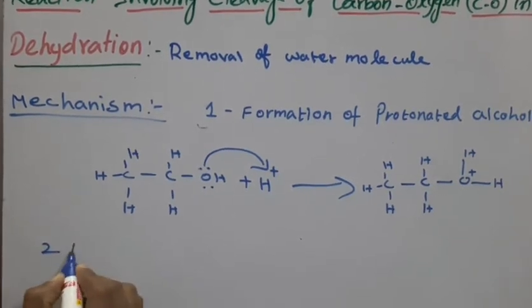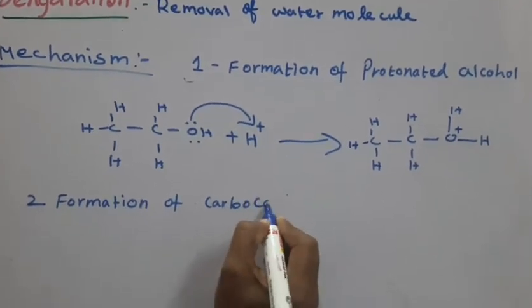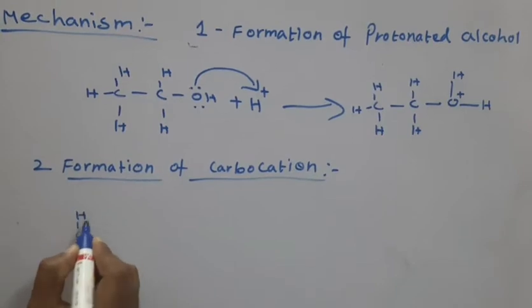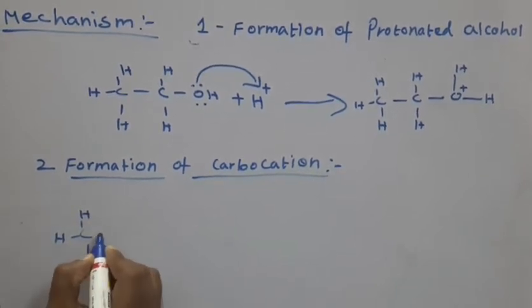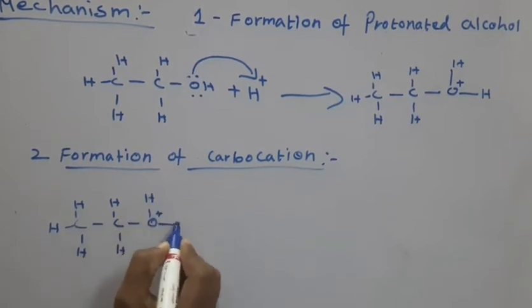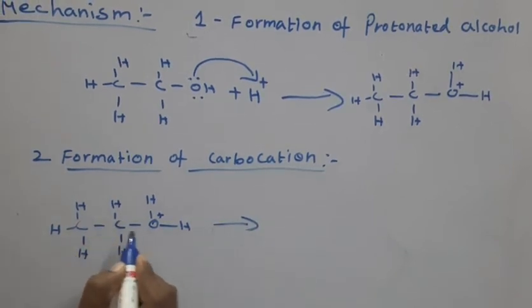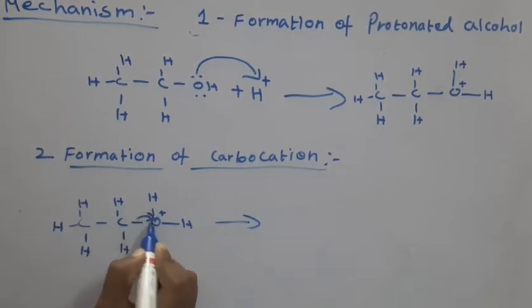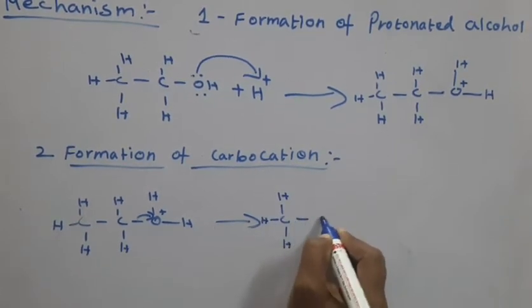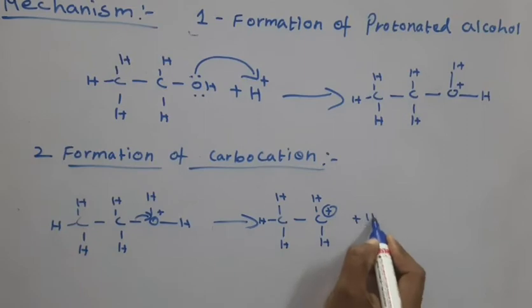The second step is formation of the carbocation. Take the protonated alcohol above. The oxygen is positively charged, and here the carbocation forms. The sigma bond electrons are taken by the oxygen, giving CH3-CH2 plus, the carbocation, plus H2O.